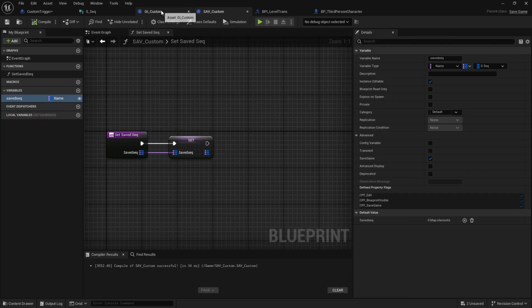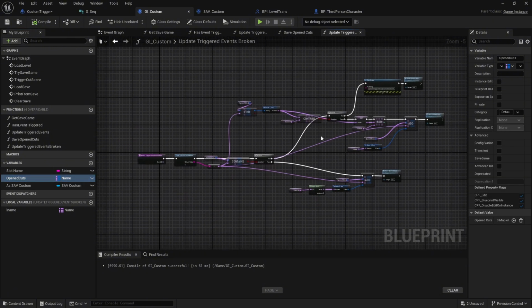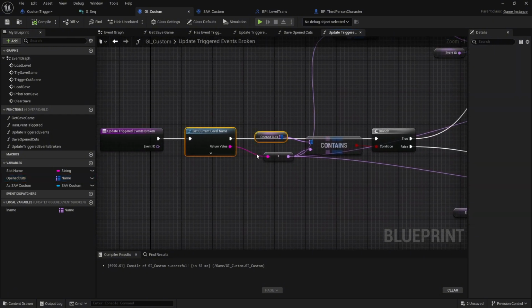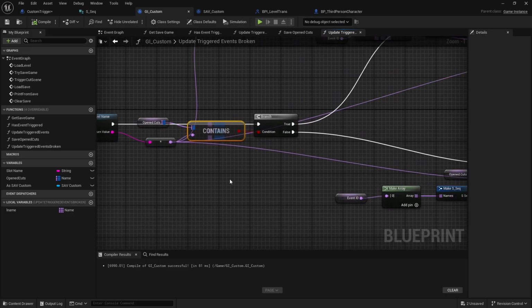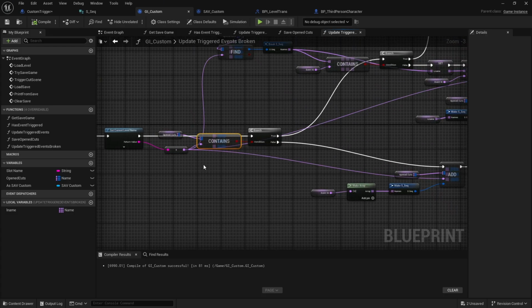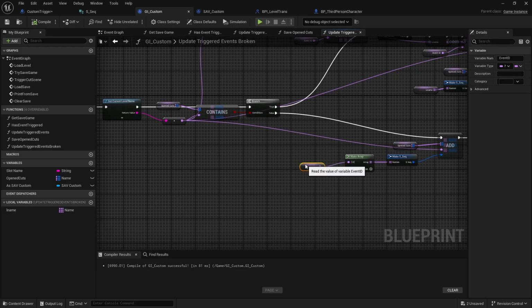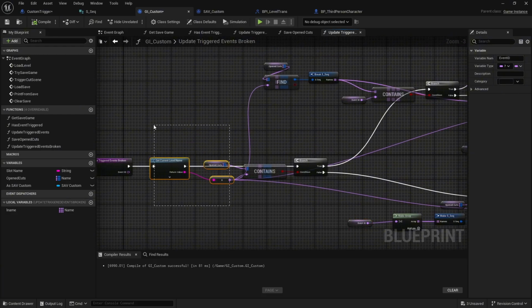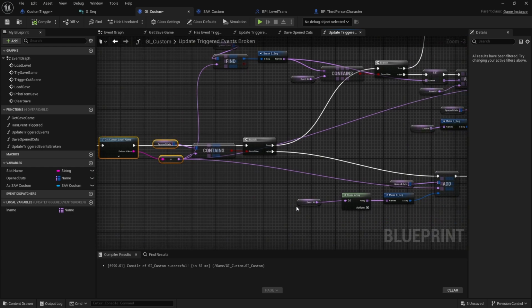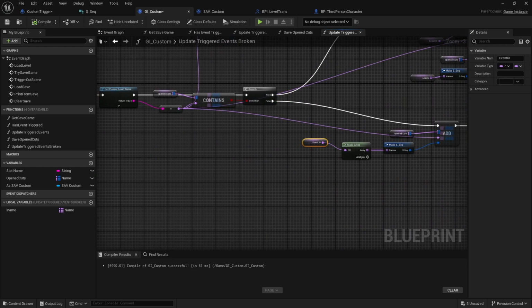I don't see ever needing this open cutscenes as a map because we're getting the level name here, and we're seeing if the open cutscenes contains that. But our cutscenes are probably all going to have a unique name. We're never going to have the hub level with a cutscene labeled as event ID 001, and then level 1 or sub level 1, again with event ID 001.